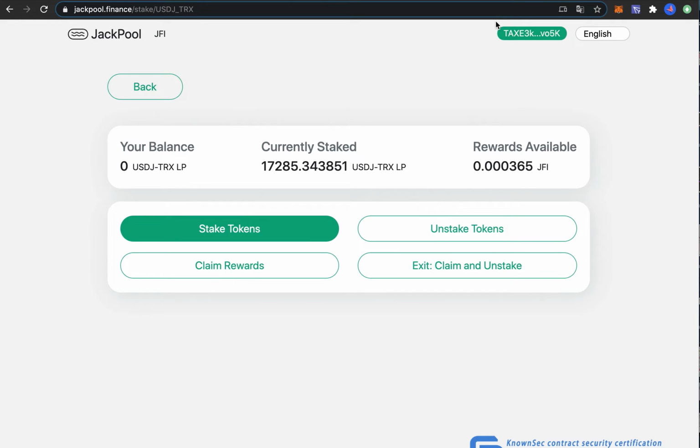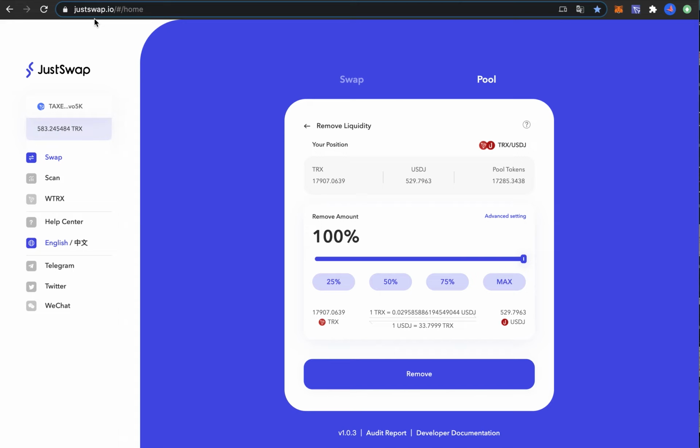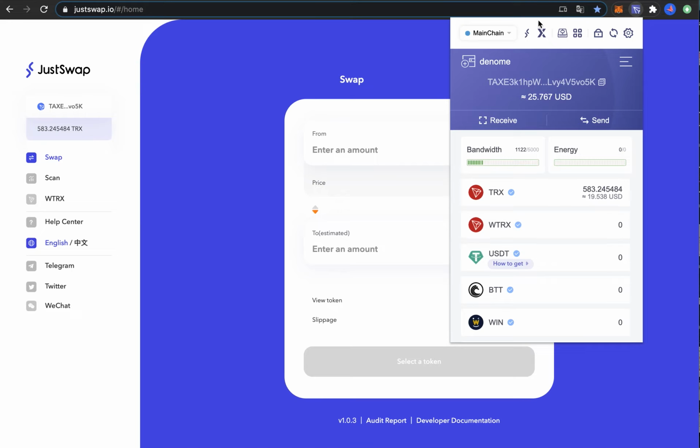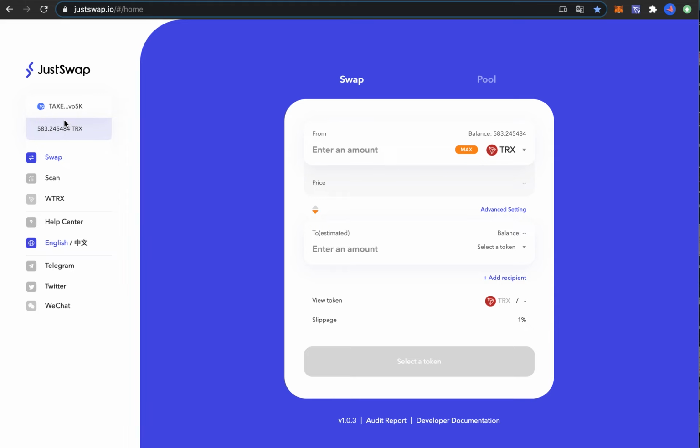But how this works is that you have the justswap.io page, and if you want to use this, the first thing you need is the TronLink web browser wallet. You can download this web browser wallet by coming to this website, justswap.io, and when you want to connect, it will prompt a question like, do you want to download the TronLink extension, so you can actually do the transactions.